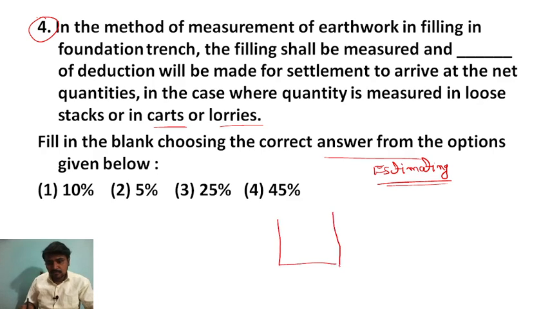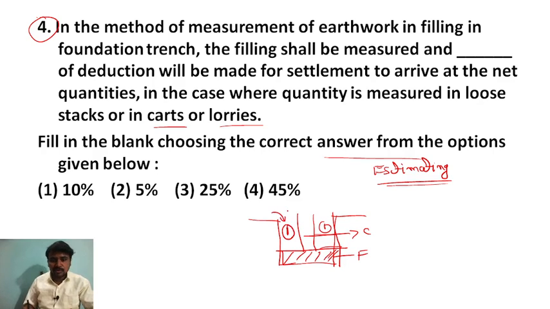this is the earthwork you have already done, and you have constructed the footing, right? So this is the hatched portion, we can say this is footing and this is column. When you fill this portion with soil, we can say that is earthwork in filling.